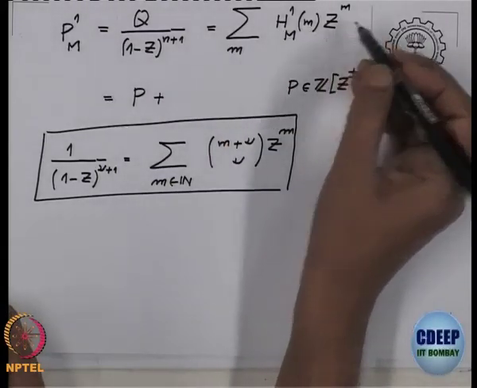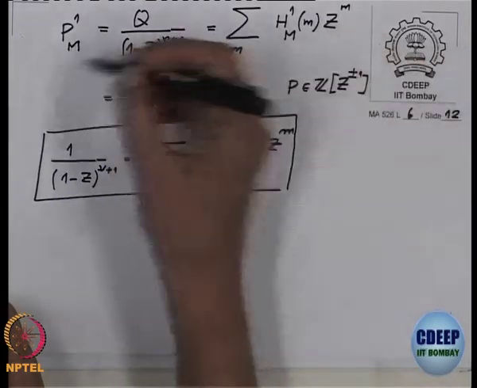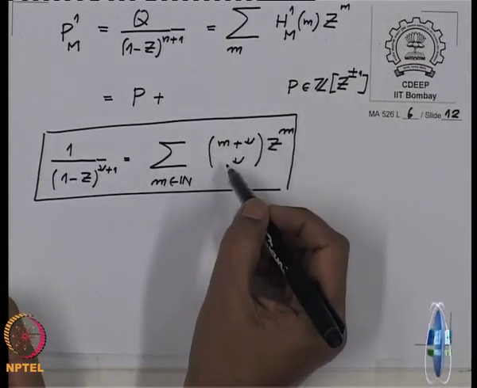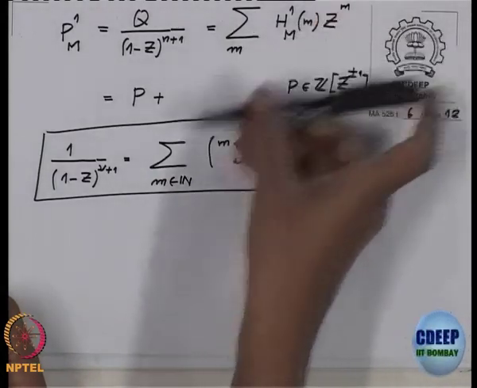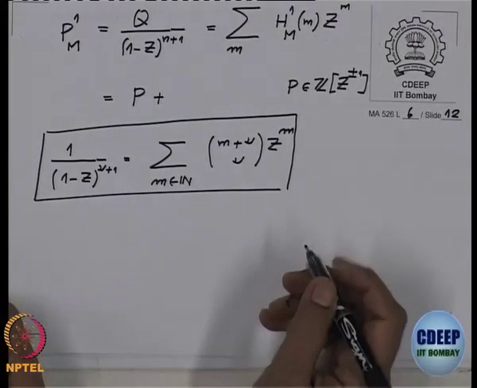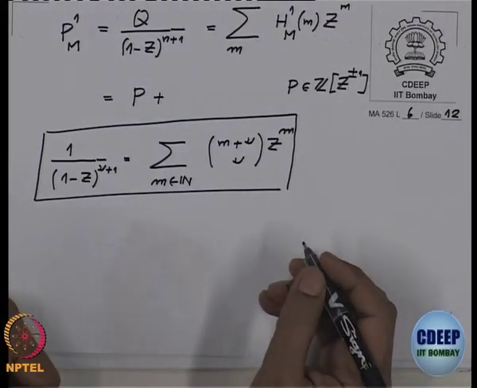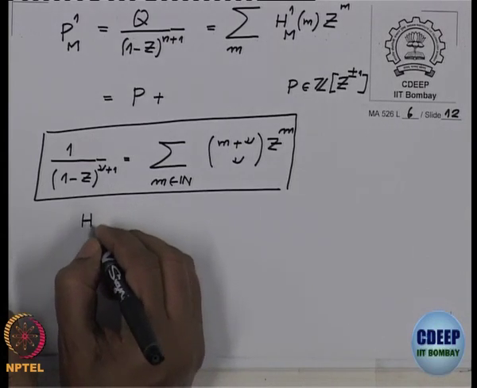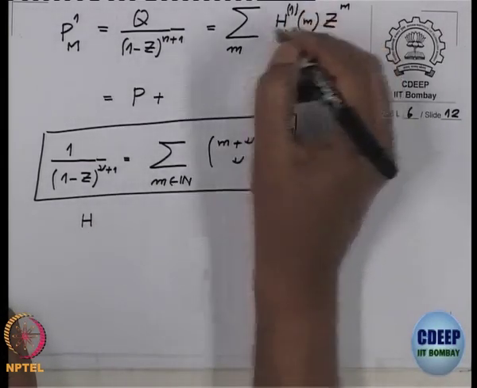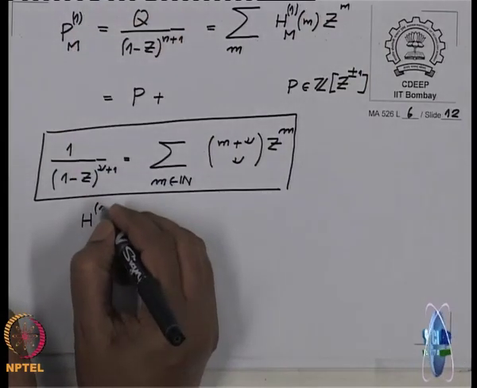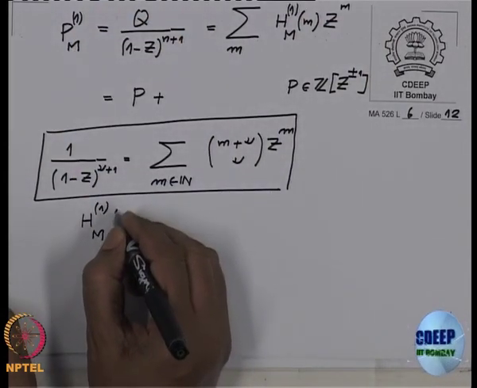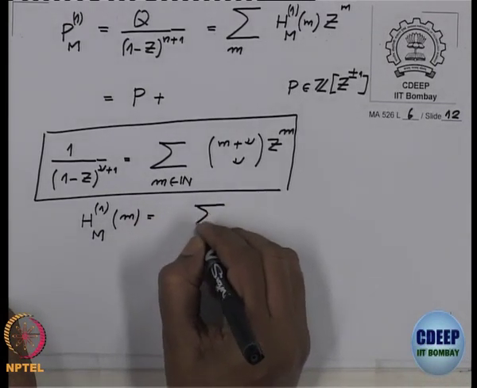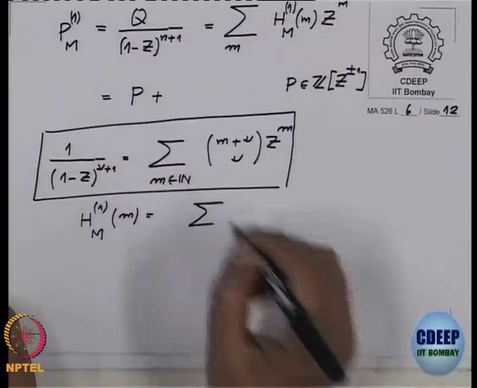After that I will compare the coefficients of z power m, because when I write this formula I will get a power series, and then I compare the coefficients. So what will the coefficients be? They will look like this: h1m at m will look like this when I use this formula and then compare.